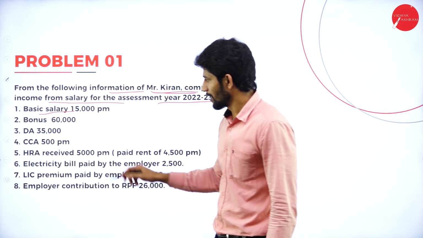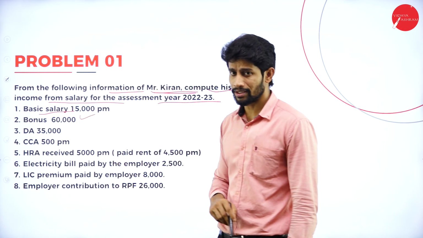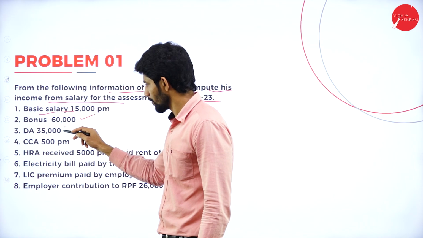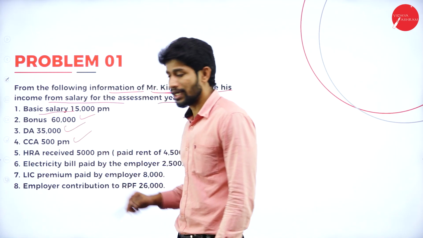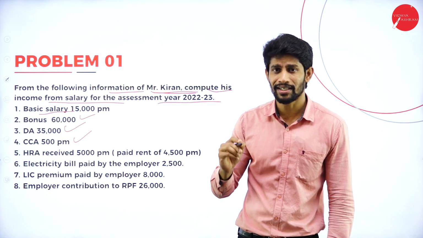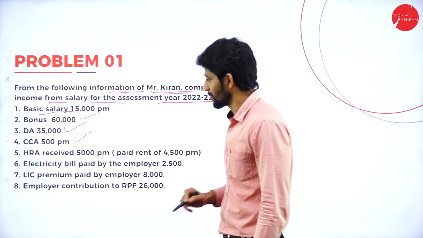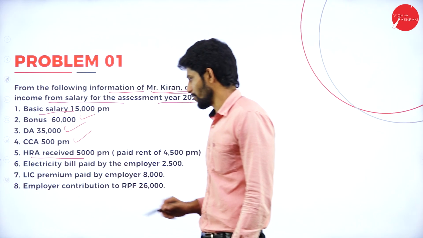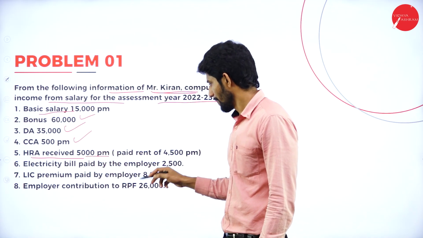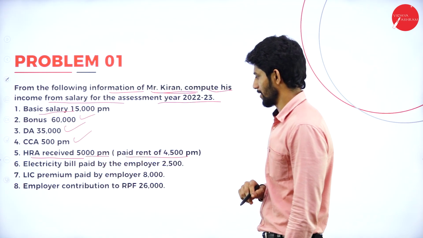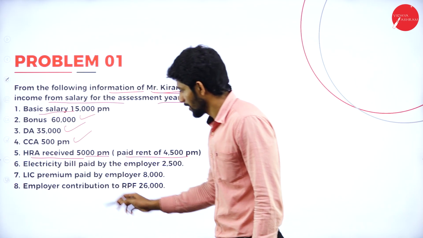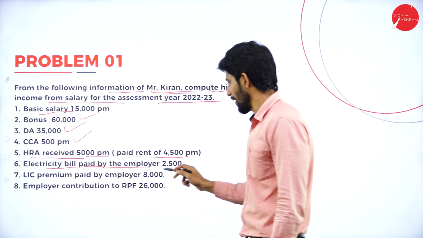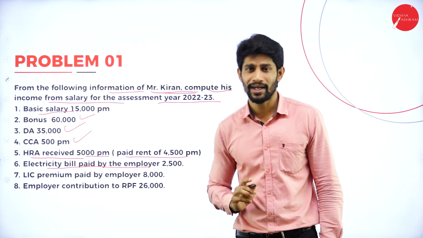15,000 per month. Next, bonus is given 60,000. Dearness allowances is given 35,000. CCA is given how much? 500 per month. CCA is nothing but city compensatory allowance. Next, HRA received is how much? 5,000, and rent paid is how much? Rupees 4,500 per month. Electricity bill paid by the employer 2,500.